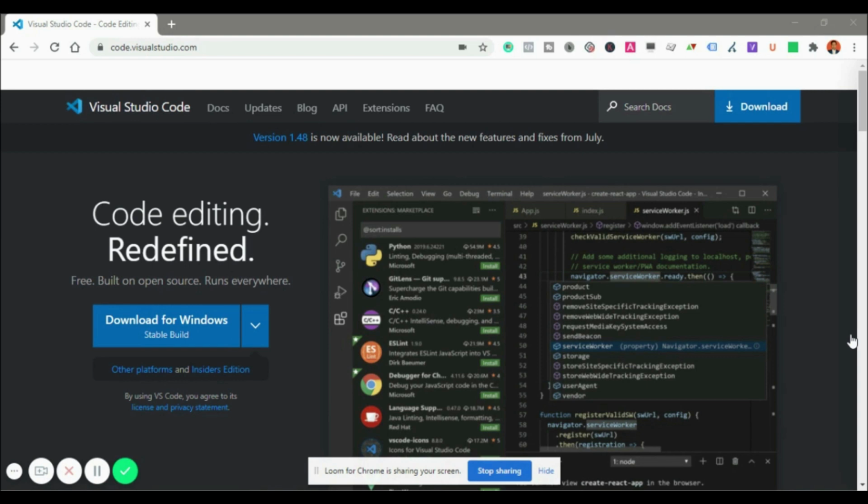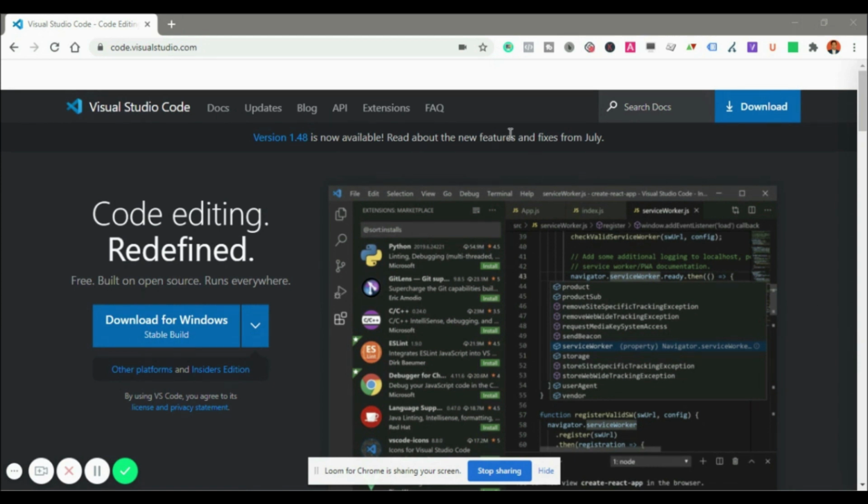Today I'm going to talk about functions in JavaScript. Before that, so far we have seen how we can write code using Notepad++. From now onwards, I'm going to use Visual Studio Code, which is one of the code editors that we use for programming. One of the most familiar ones.